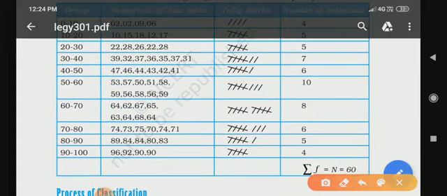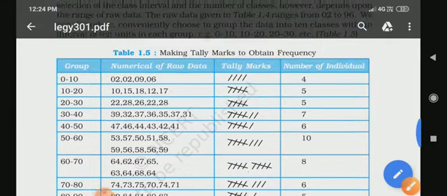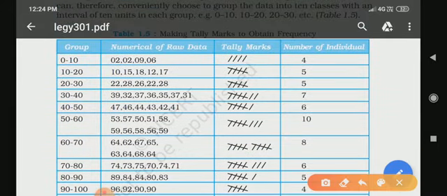So through this we can easily understand it. In the group you can see 0 to 10, 10 to 20, 20 to 30, 30 to 40. This line we can understand it. Numerical of raw data. So 0 to 10, how many students got? One student got 2 marks, another one got 2 marks, another one got 9, and another one got 6. So it is between 0 to 10. There are 4 students who got marks 0 to 10.